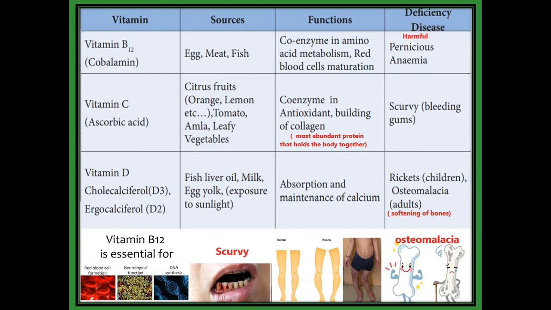Deficiency gives us rickets. Rickets means there is bending in the legs in children. And osteomalacia occurs in vitamin D deficiency in adults. That is softening of bones. Softening of bones is called osteomalacia. See the picture also.